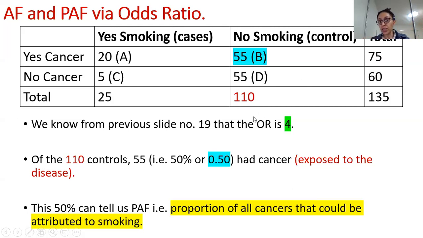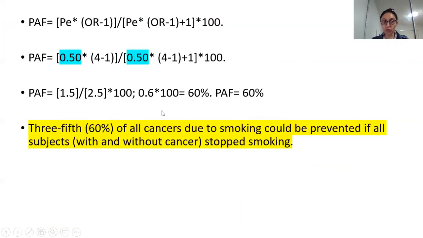So of the total 110 controls, again, this is population attributable risk. Remember, this is a tiny example, so our population is really tiny. Of the 110 controls, meaning people who are not smoking, 55, which is 50% of the people, had cancer. Yes, that's correctly said. So they were exposed to the disease even though they were not smoking. This 50% can tell us the PAF. We will see how it can tell us the PAF. What does it mean? Proportion of all cancers that could be attributed to smoking. Now we see how.